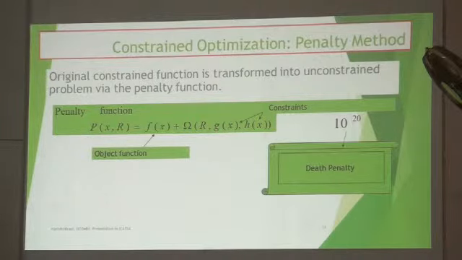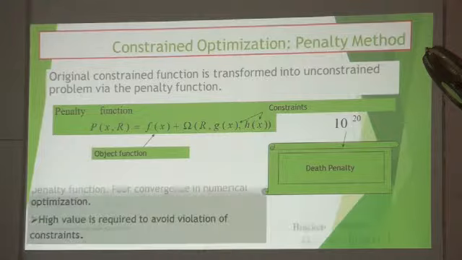This penalty is generally kept very high so that our solution remains in the feasible domain and doesn't violate any constraint. If it violates any constraint, it will not be an optimal solution. That's why we keep it in the feasible domain by keeping this sigma very high.